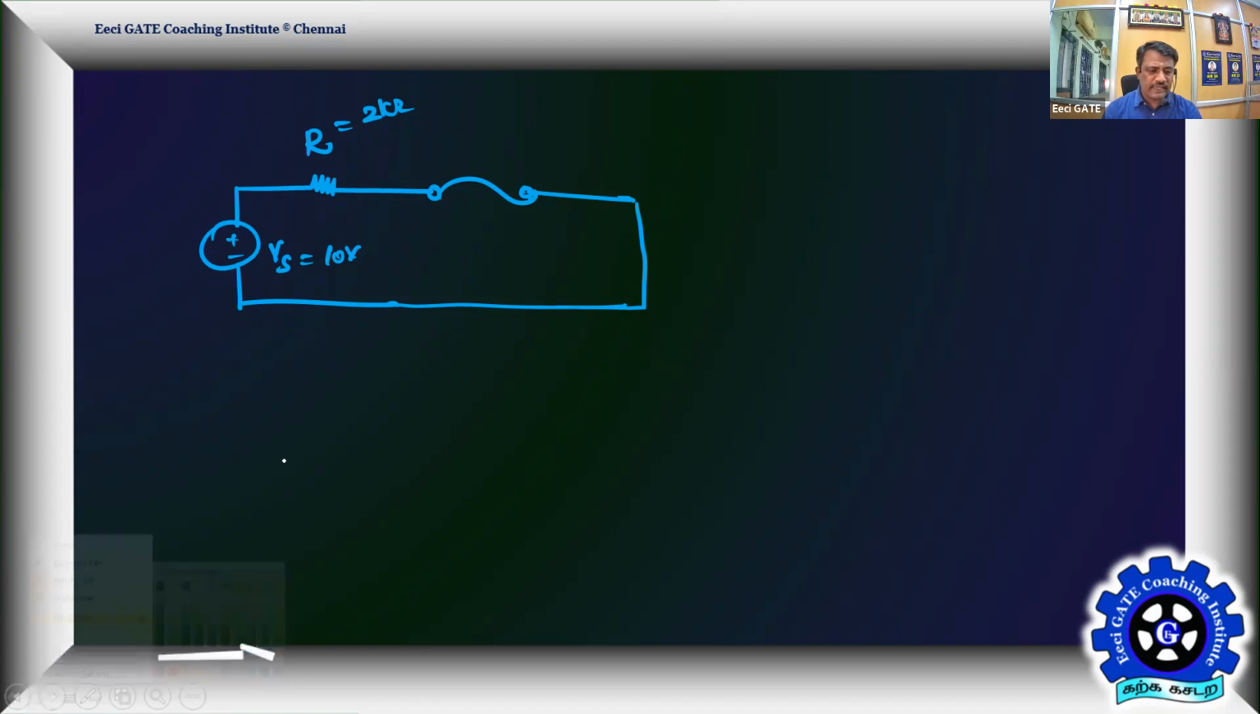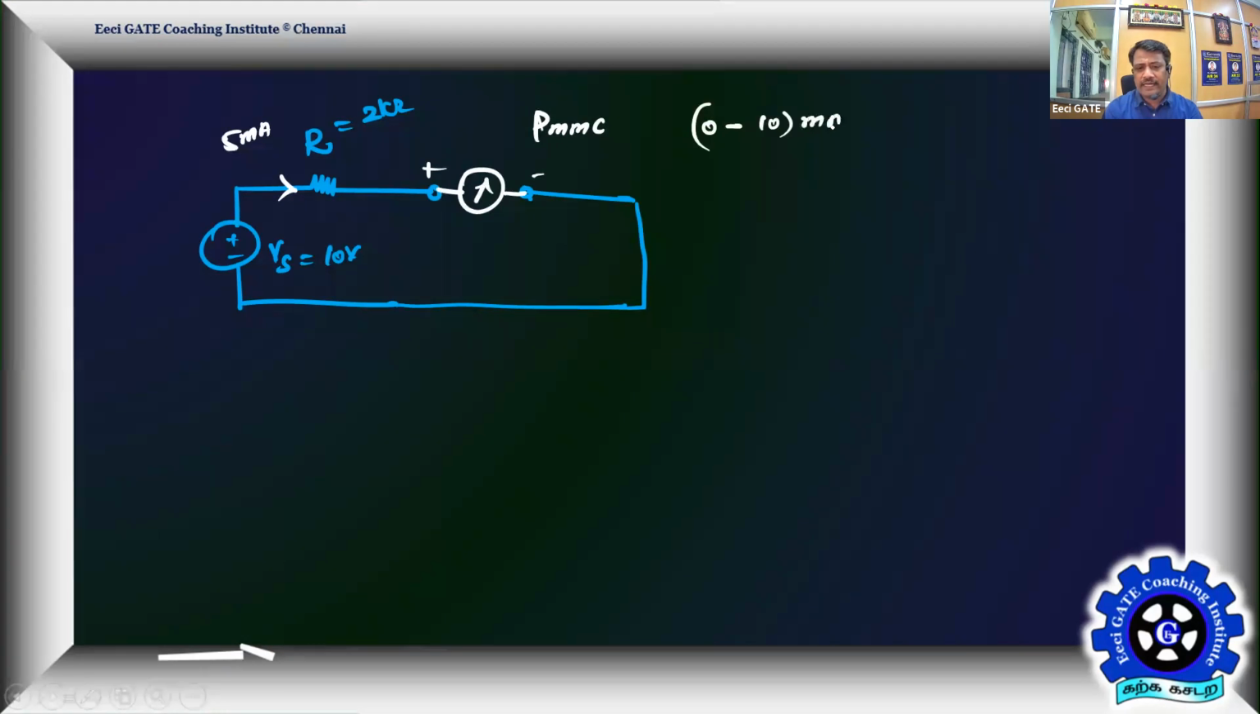As per Ohm's law, one can easily say the current is 10 volts across 2K. The current is going to be 5 milliamps. Now let me remove the connection. Then let me present a DC ammeter of suitable range, a PMMC ammeter, permanent magnet moving coil, of suitable range. Let me take 0 to 10 milliamps. Now let the meter resistance be 100 ohms. Now tell me what is the current in the circuit.